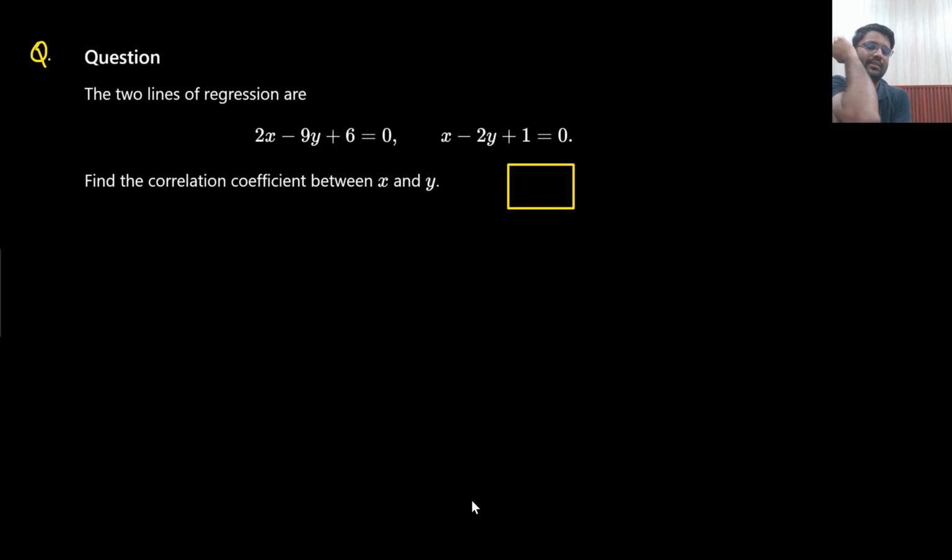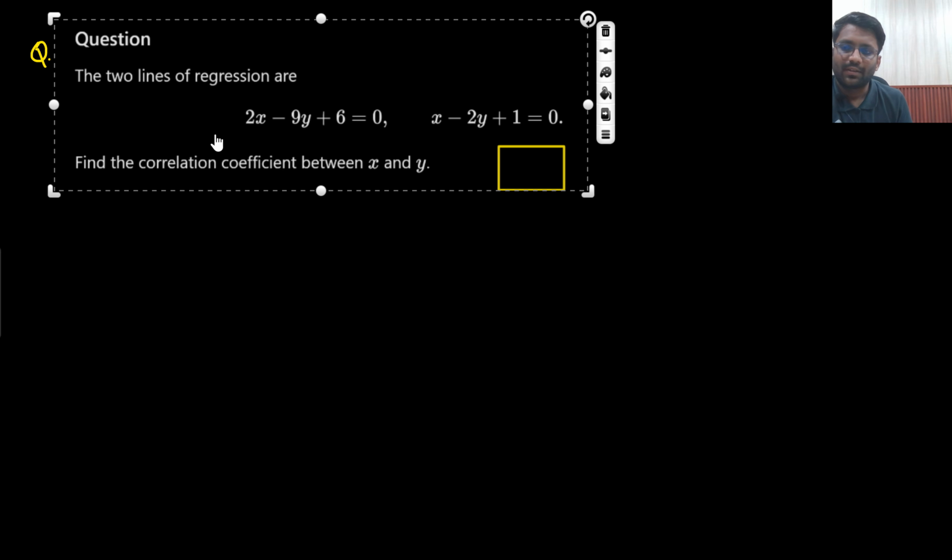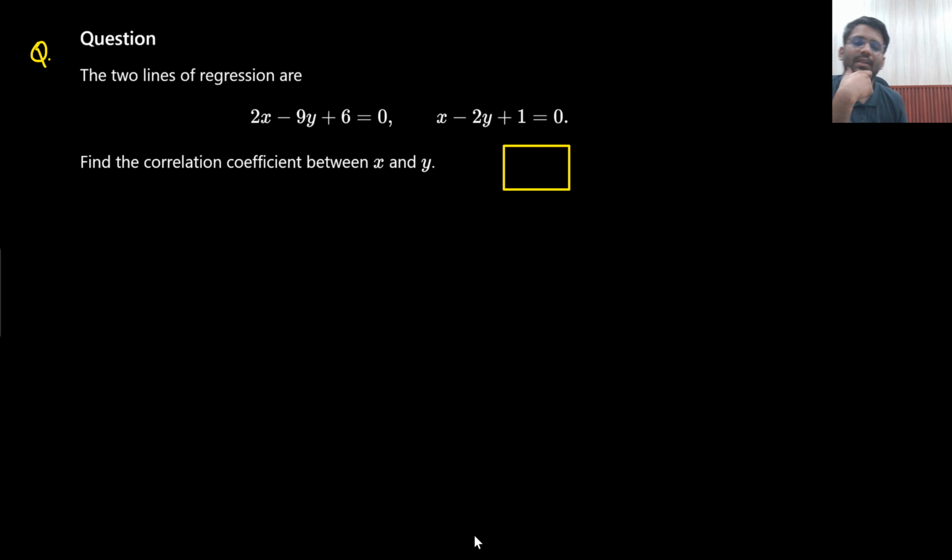Yeah. Now this is an interesting question. There could be a catch here. You might mess it up. So these kinds of questions are interesting. So two lines of regression are given. You need to find out the correlation coefficient. So which is x on y, which is y on x? Two equations are given, but which is x on y, which is y on x?